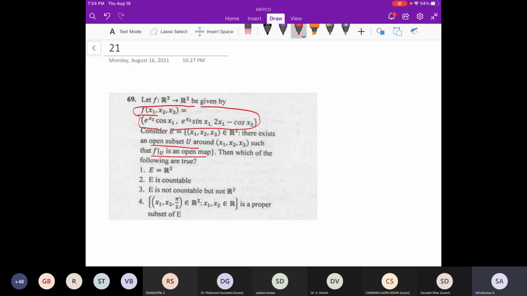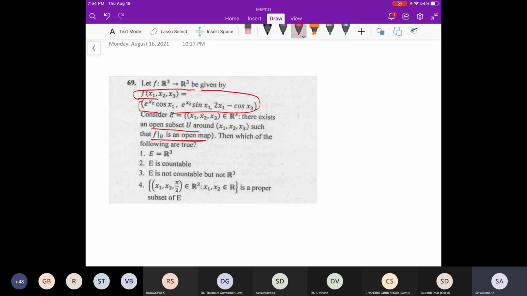There exists a small open set U around such that f restricted to U is an open map. Local invertibility gives you an open map: in that neighborhood, open sets go to open sets, because it is locally invertible.